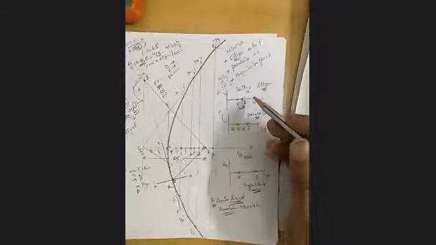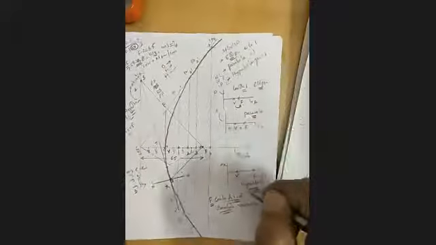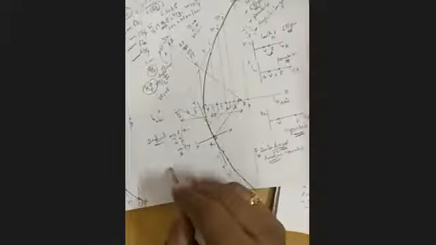Can I tell all definitions? Yes, sir. Right. Now I told comparison. Comparison between ellipse and parabola, parabola and hyperbola. Agree?